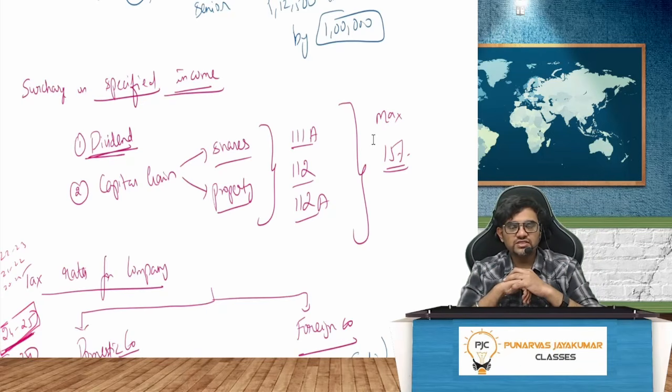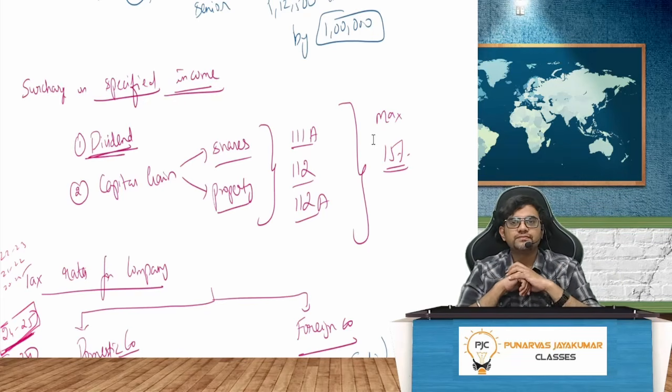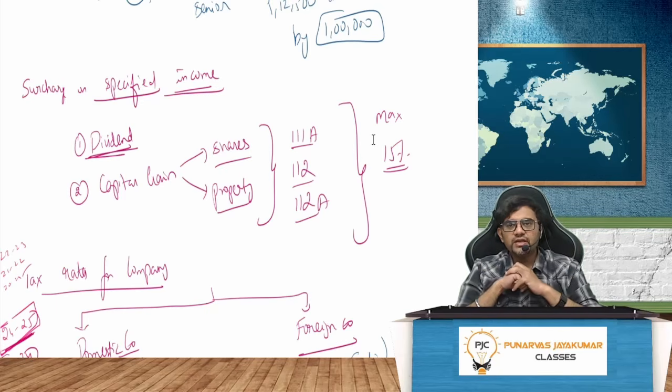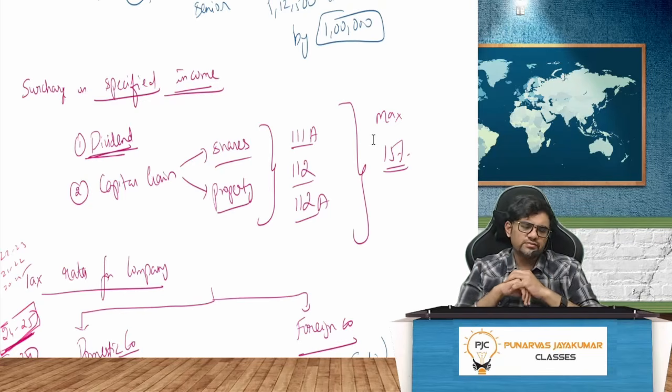Suddenly, there's a huge influx of taxable income. Till today, I was getting 20 lakhs a dividend, no tax. But suddenly, from next year, 20 lakhs are added to my kitty, and I have to pay tax. Because of which, my income is increasing further, which will entail a higher surcharge. So, to give relief to shareholders, to give relief from dividend taxation and from capital gain taxation, the government decided to put a maximum cap on the surcharge.